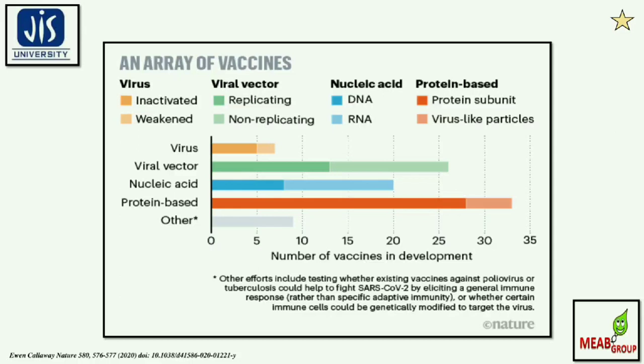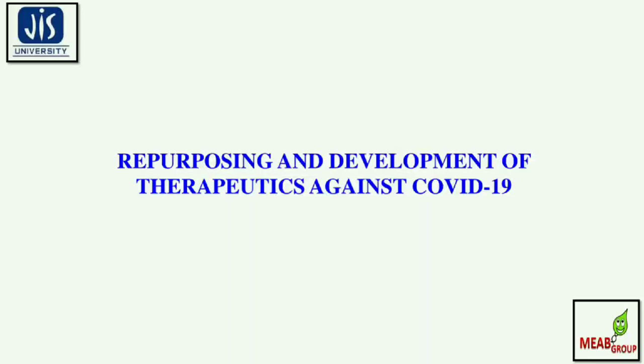So this nice pictorial presentation shows the efforts, which include testing whether the existing vaccines against the poliovirus or tuberculosis could help to fight SARS-CoV-2 by eliciting a general immune response rather than specific adaptive immunity, or whether certain immune cells could be genetically modified to target the SARS-CoV-2 virus. The next important segment that will be discussed is the repurposing and development of therapeutics against COVID-19.